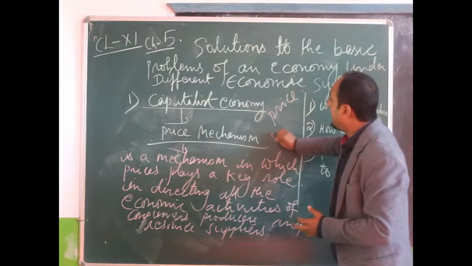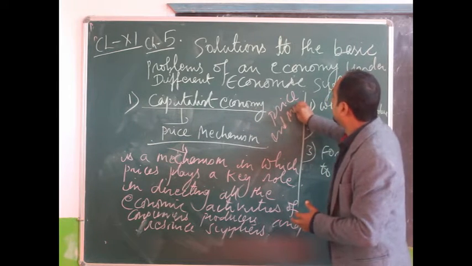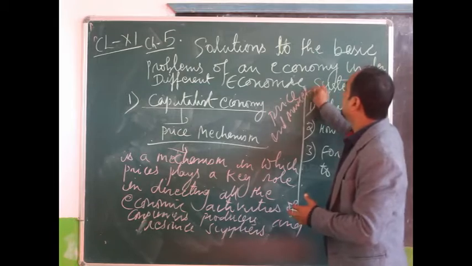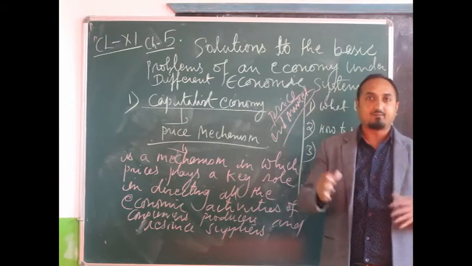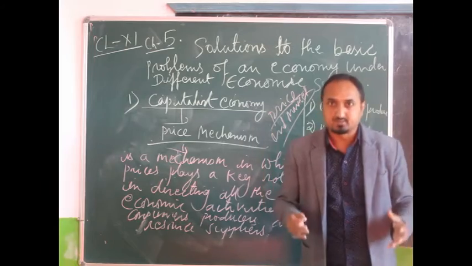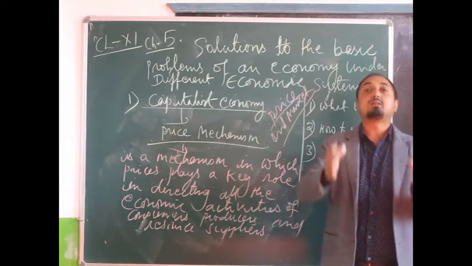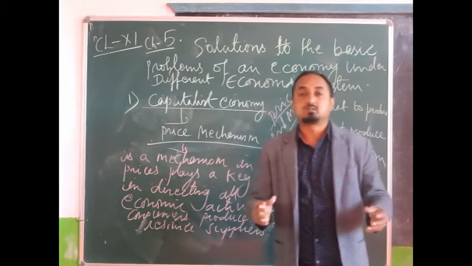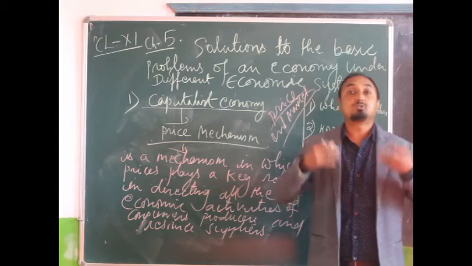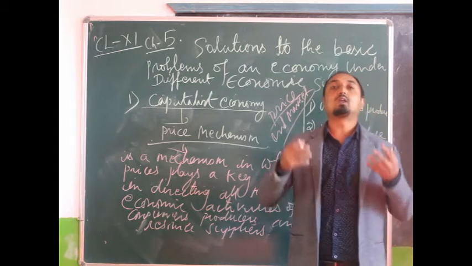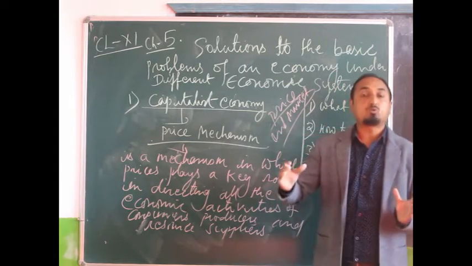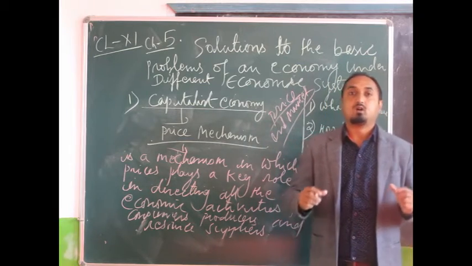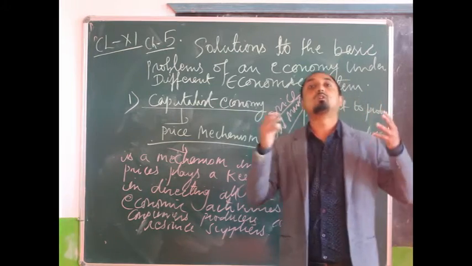In a market we have seen that different goods and services have different existing prices. With the help of that price, consumers, producers and resource suppliers take economic decisions: how much they are going to purchase, what quantity, and which resources they are going to use.